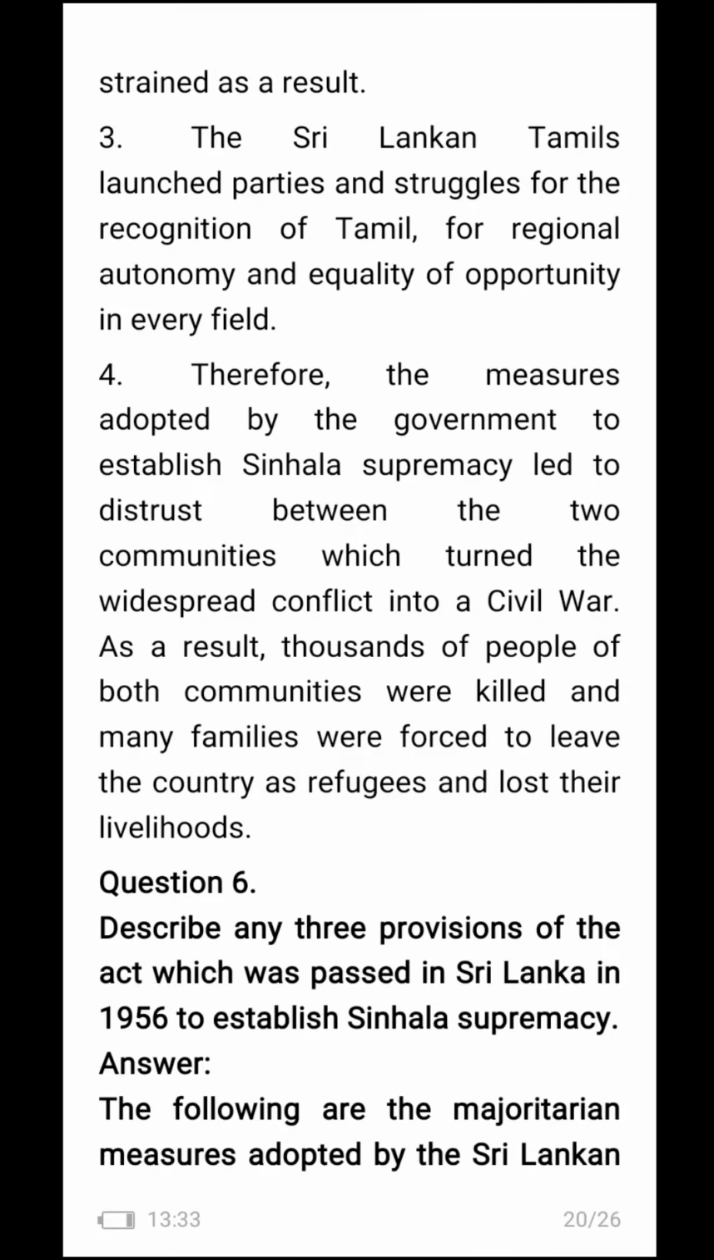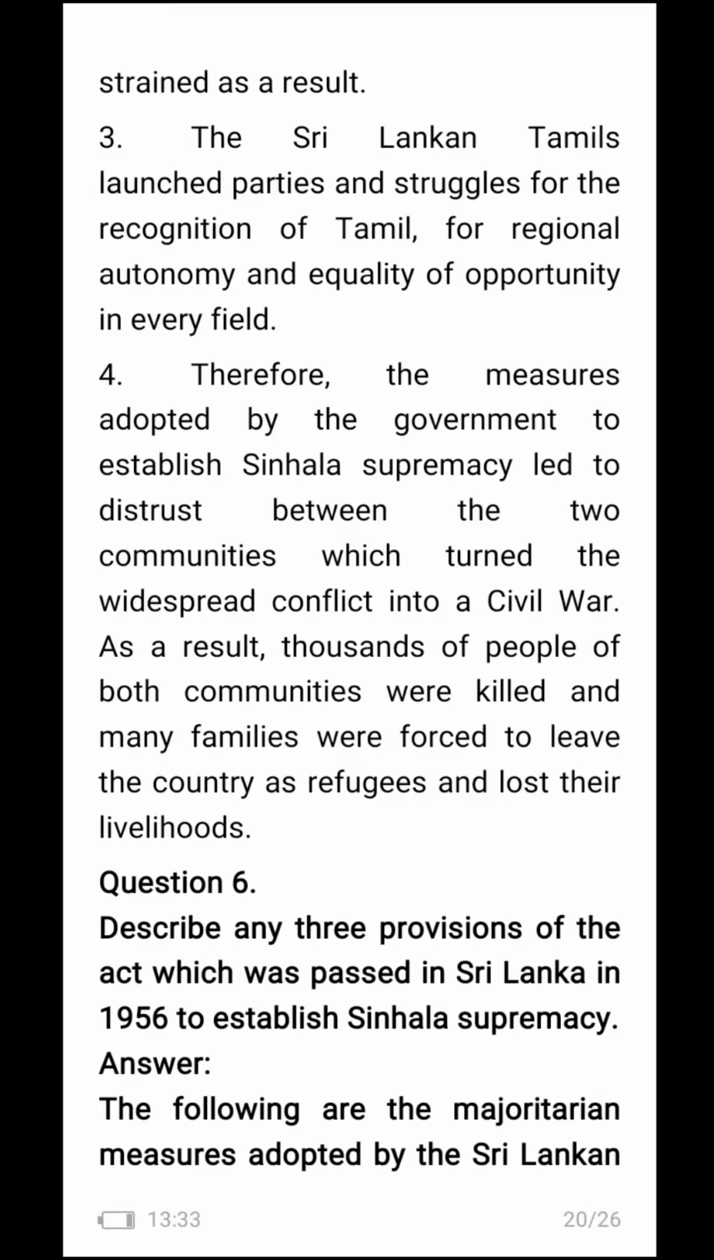Therefore, the measures adopted by the government to establish Sinhala supremacy led to distrust between the two communities, which turned the widespread conflict into a civil war. As a result, thousands of people of both communities were killed and many families were forced to leave the country as refugees and lost their livelihoods.